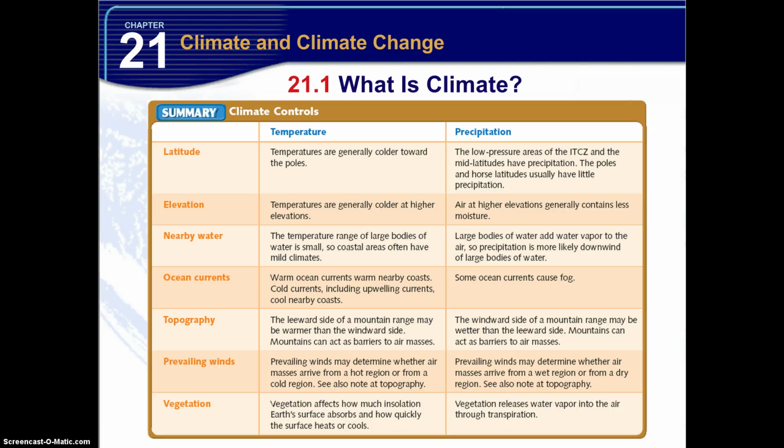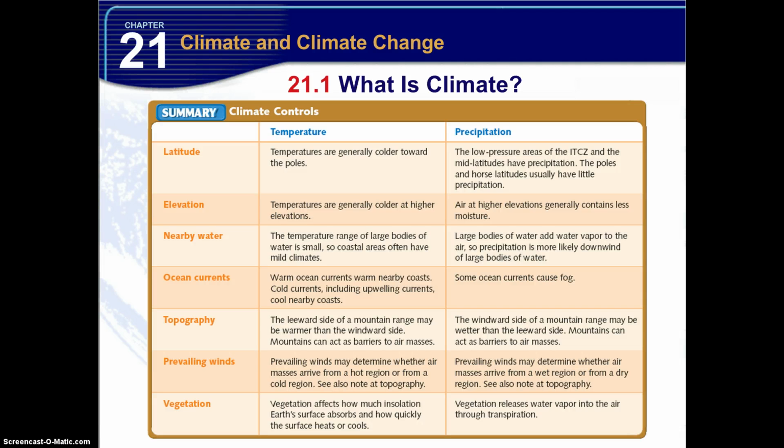Nearby water. The temperature range of large bodies of water is very small. So any coastal areas often have mild climates. Mild meaning it doesn't change. There's not an extreme change between its winter and its summer. It's pretty close to being the same year-round. Now, large bodies of water add water vapor to the air by evaporation, so precipitation is more likely downwind of large bodies of water.